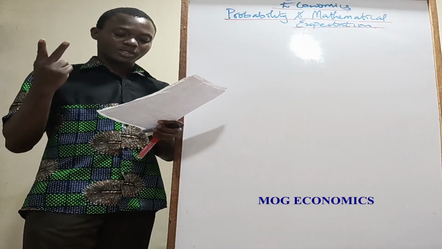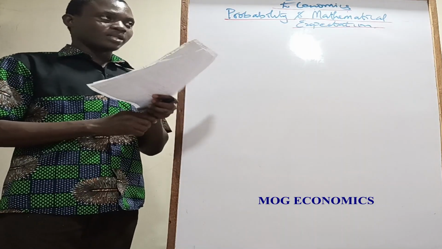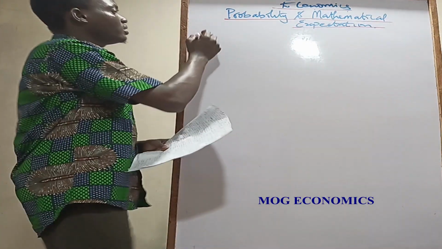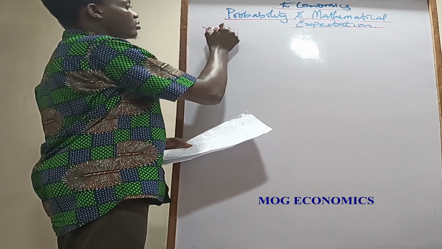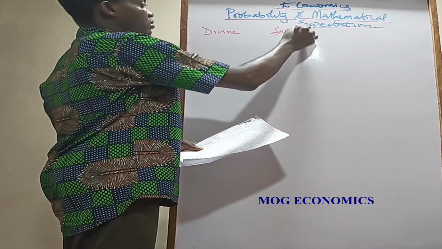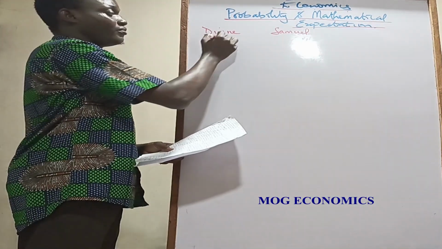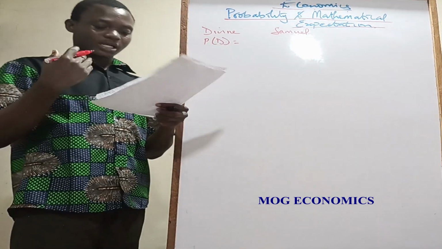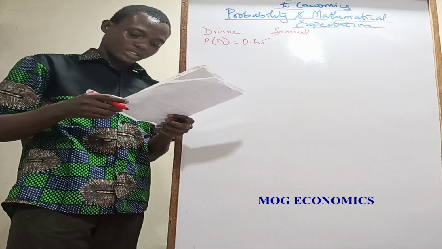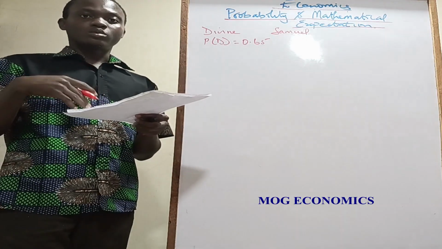Look at this question. It says two players, A and B, play tennis. On the basis of their previous results, let's give those two players names. Let's say one is Divine, and the other one is Samuel. So let's use probability from previous experiences. The probability of Divine winning the game is 0.65. Then it asks, what is the probability of Samuel winning the game?